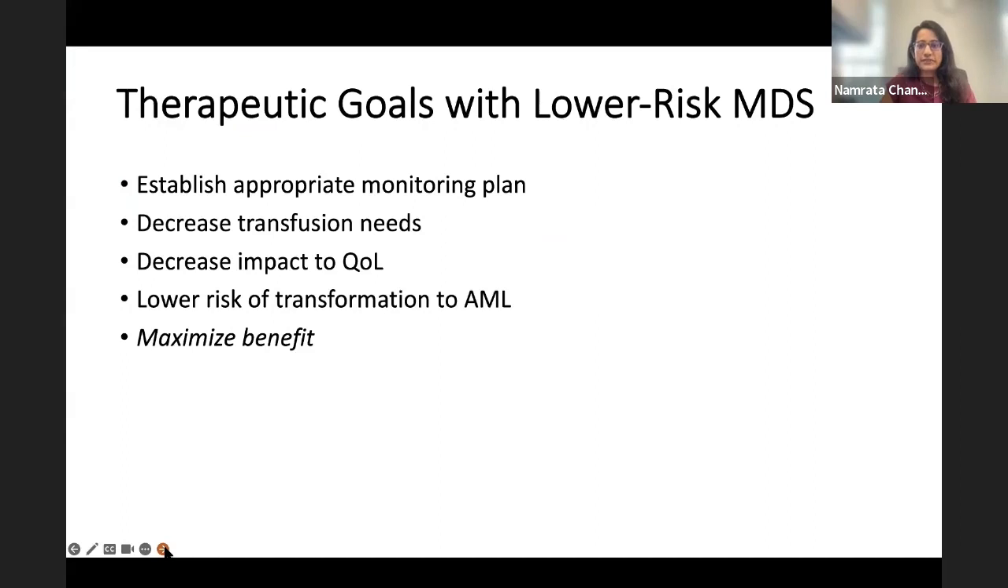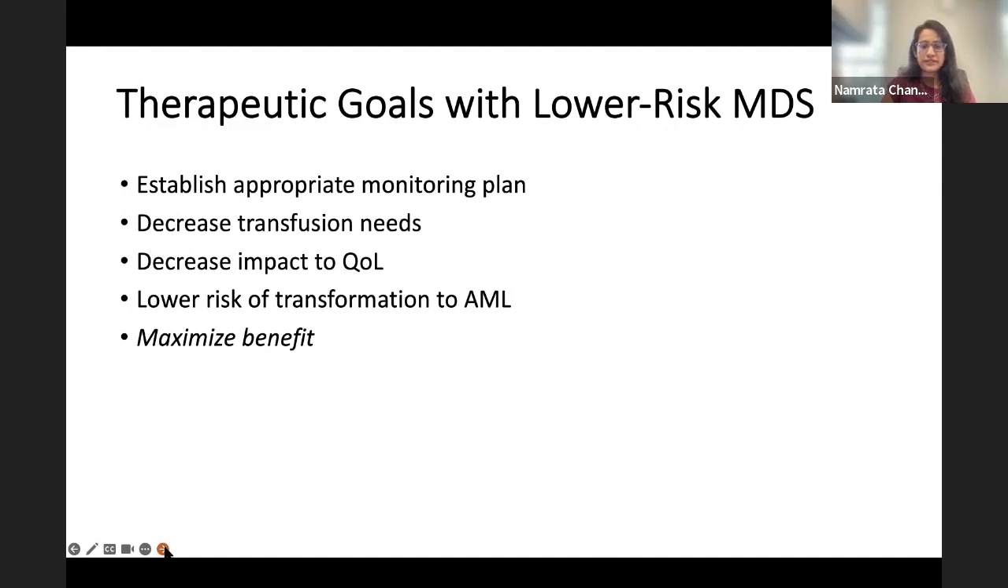So the therapeutic goals in lower risk MDS vary because lower risk MDS patients tend to survive longer and have long-term, more chronic medical needs. So in this situation, the key factors that need to be considered are establishing an appropriate monitoring plan, decreasing their transfusion needs, because the primary issues these patients experience are related to their cytopenias, and decreasing the impact on quality of life.